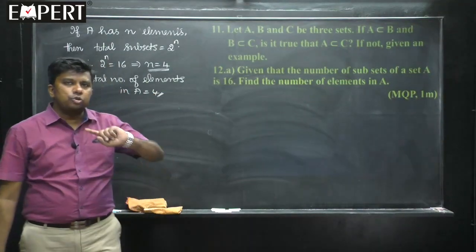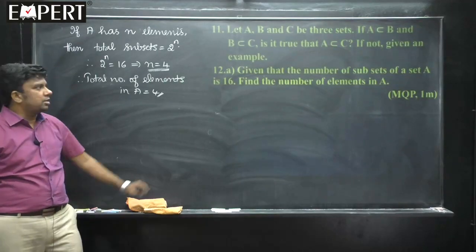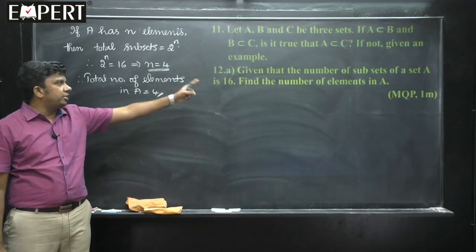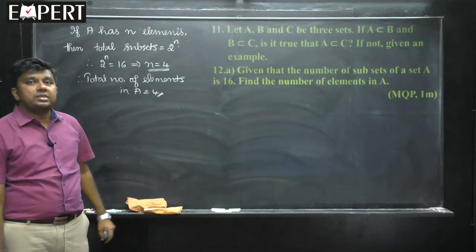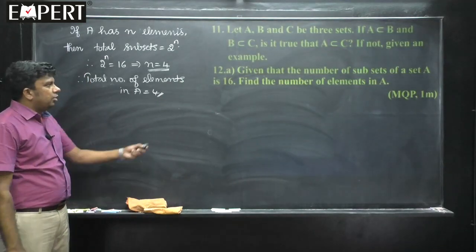The total number of subsets is 2 power n, where n is the number of elements. Here it is given 16, therefore it is 4. If it is 32, you would have given the answer 5. If it is 128, you would have given the answer 7. Okay, fine. Go to the next one.